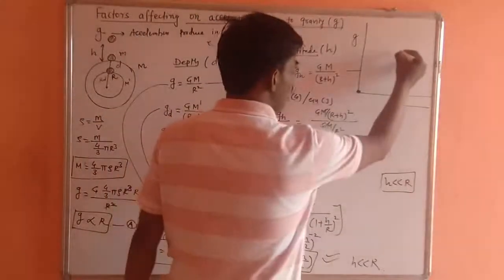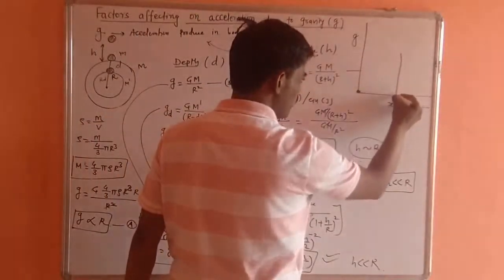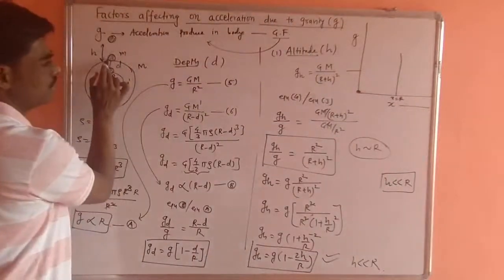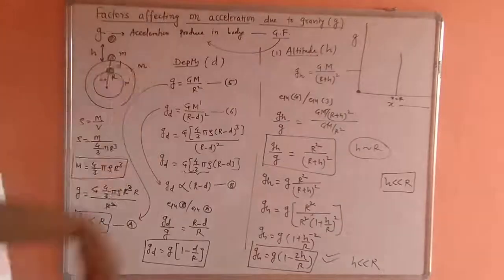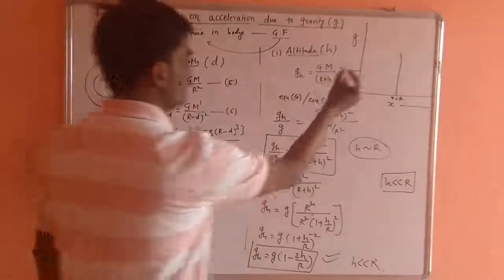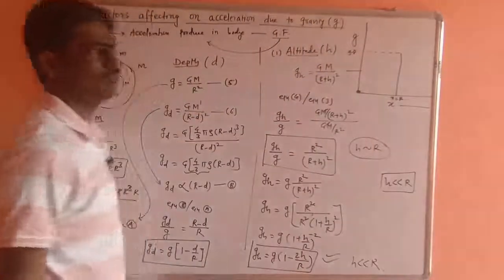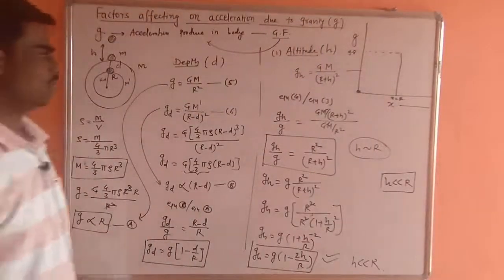And on the surface of Earth, where x is equal to r, we get the maximum value of gravity, that is 9.8 meter per second square.